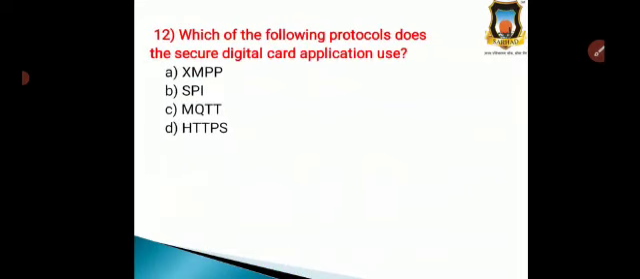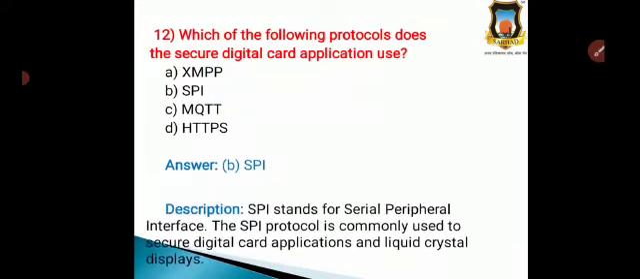Question number 12. Which of the following protocols does the secure digital card application use? Option A, XMPP. Option B, SPI. Option C, MQTT, and option D, HTTPS. Okay, so which protocol does the secure digital card application use? So the correct answer is option B, SPI.